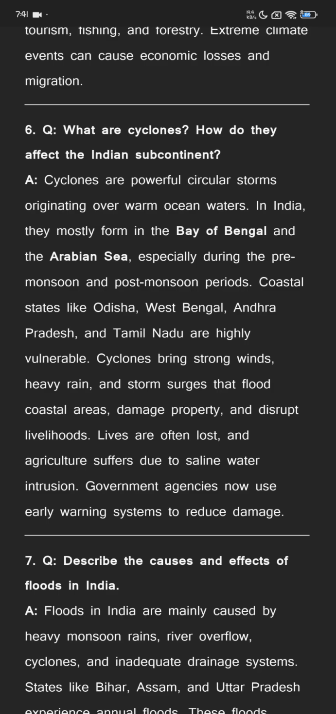Cyclones bring strong winds, heavy rain, and storm surges that flood coastal areas, damage property, and disrupt livelihoods. Lives are often lost, and agriculture suffers due to saline water intrusion. Government agencies now use early warning systems to reduce damage.